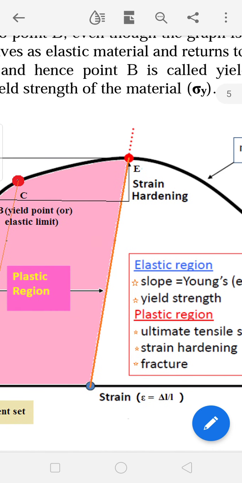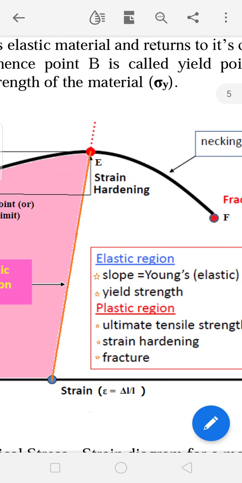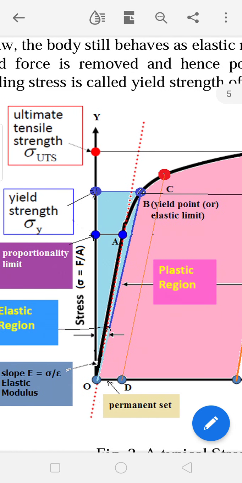And after that, if you increase the stress further, up to here the graph shape is upwards. So after E, it is downwards. It has changed its direction and it is coming downwards. Which means coming downwards means the stress is decreasing here.